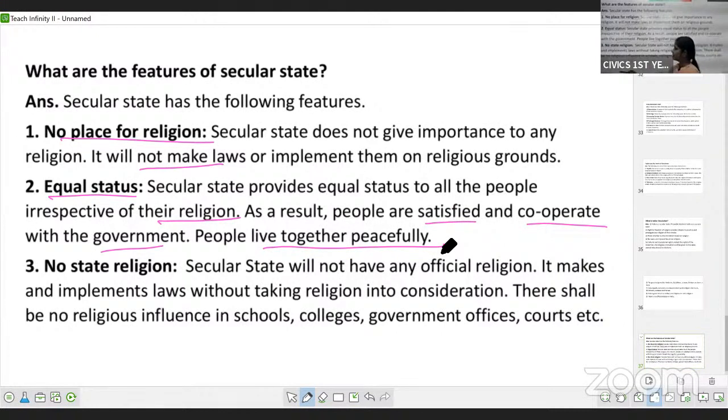And the next is no state religion. A secular state will not have an official religion. The laws are not made on the basis of any religion, and there is no religious influence in schools and colleges, government offices or courts. So religion has no importance in a secular state. Okay, so this is your secularism.